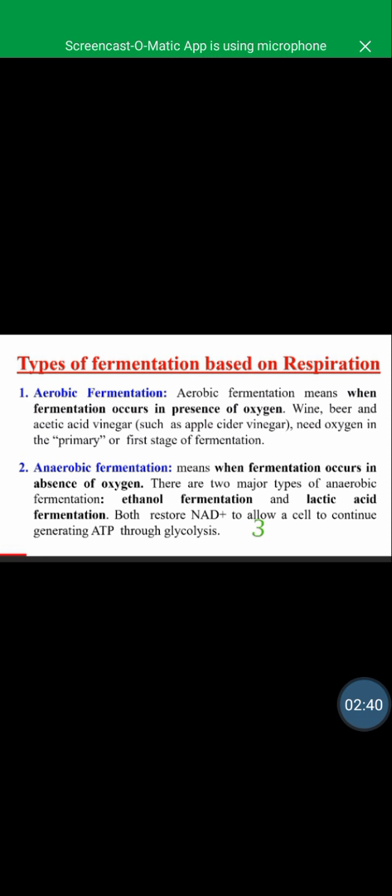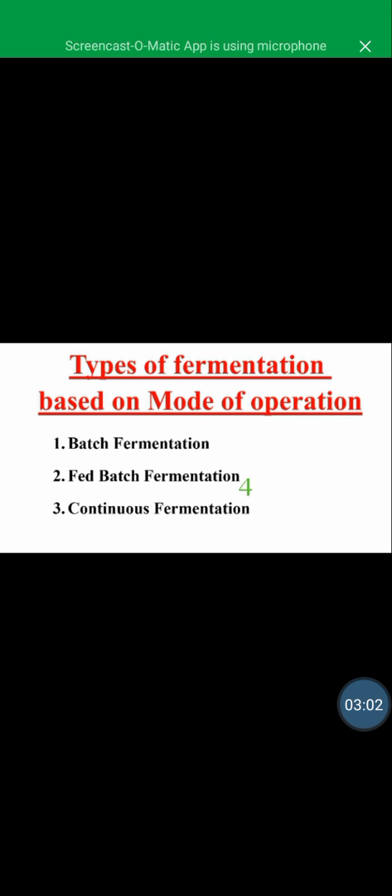Anaerobic fermentation means fermentation that occurs in the absence of oxygen. There are two major types of anaerobic fermentation: ethanol fermentation and lactic acid fermentation. Both of these restore NAD to allow a cell to continue generating ATP through glycolysis.